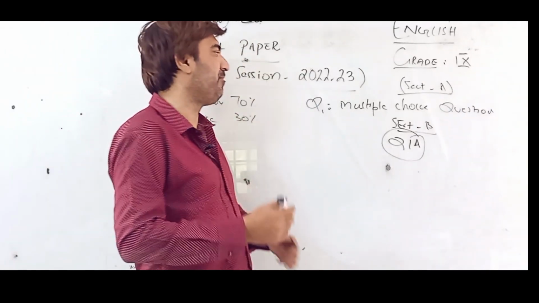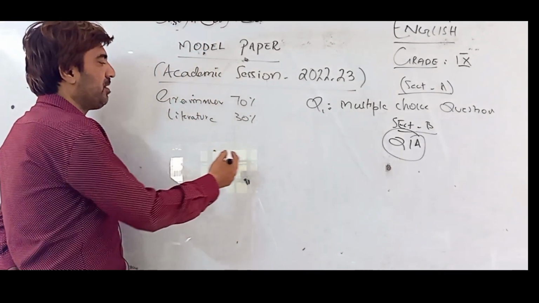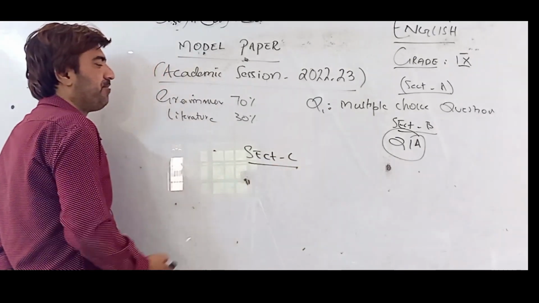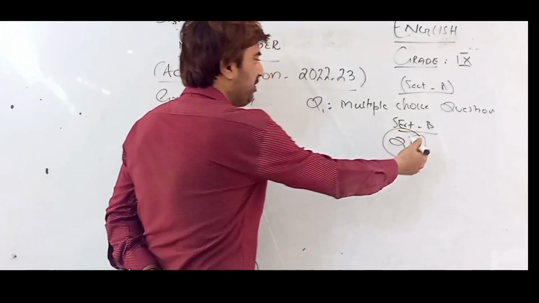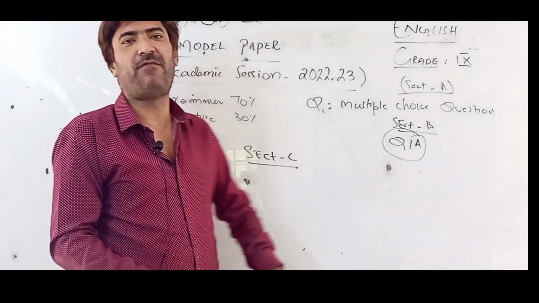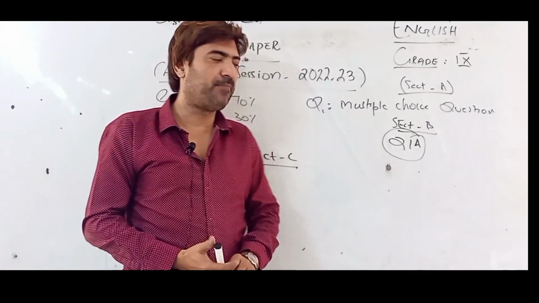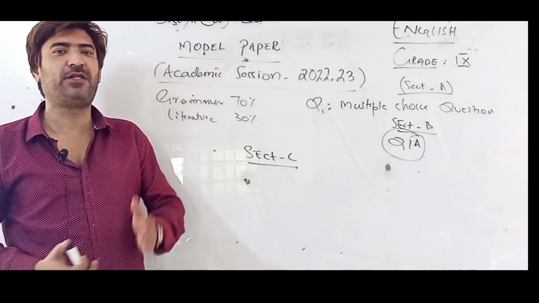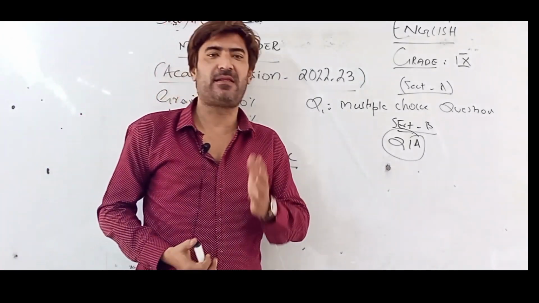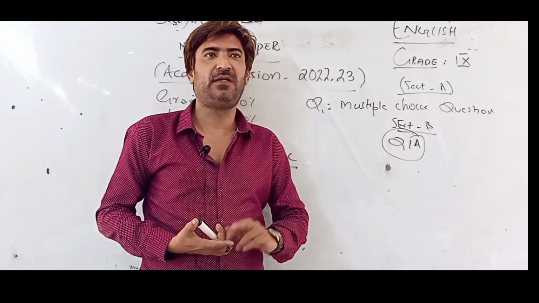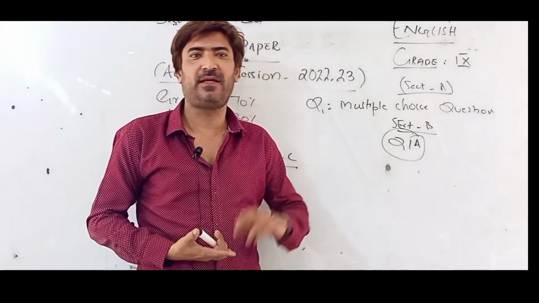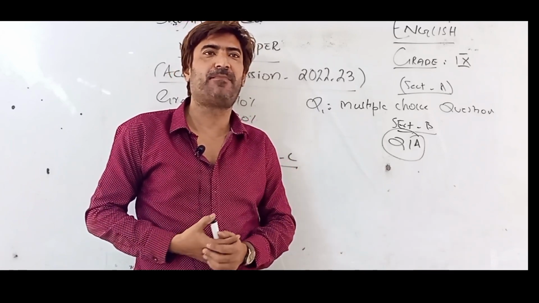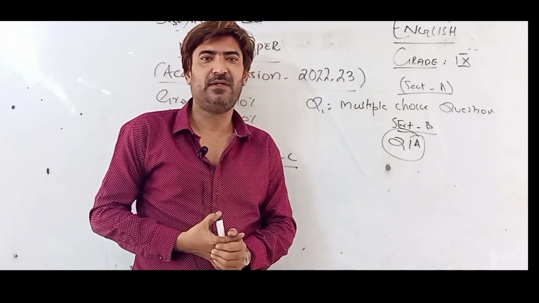After that, the very important thing is section C, that is descriptive. This is the short question answer. You need to go for answers that should not be more than 5 to 6 lines. But this is a descriptive sort of section in which we need to go through essays, letters, applications, emails, idioms, and preposition, do is corrected, which is the most important part of the grammar sections.